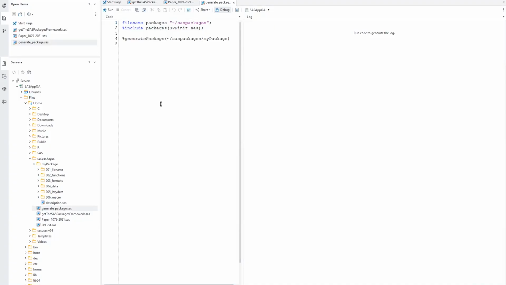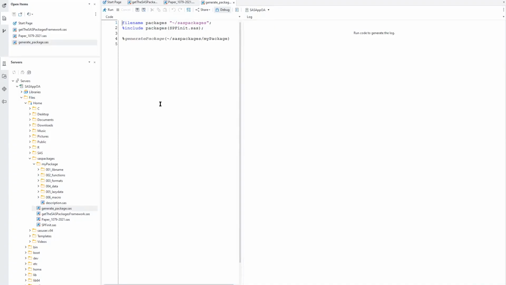Okay, so we have all components of our package prepared. We've got the description file, we've got the structure of the files and folders within the My Package folder, and the step which we are going to execute now is the process of generating the package with the use of the SAS package framework. So let's go into it.